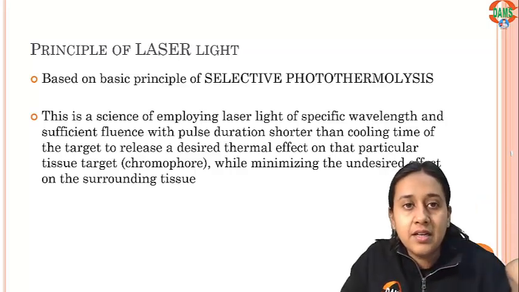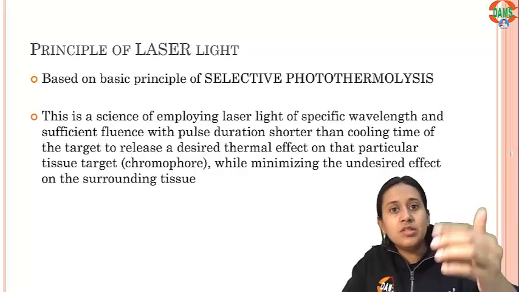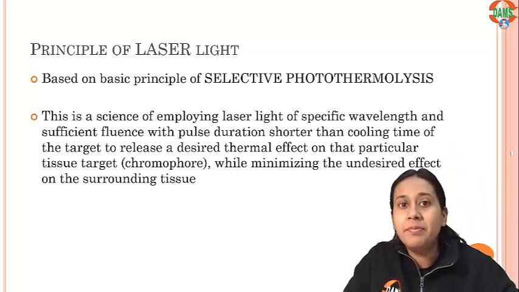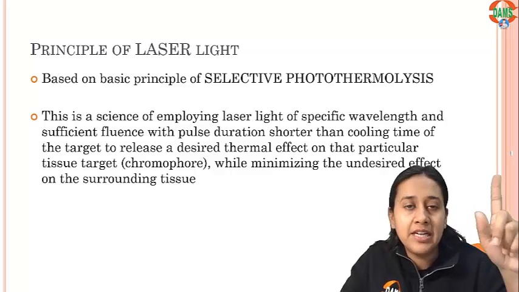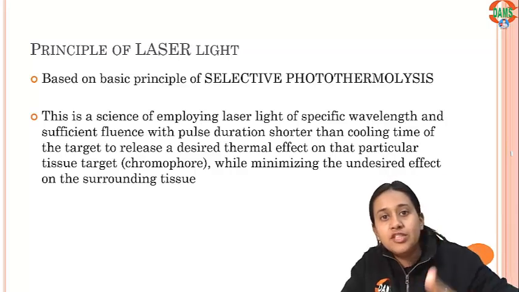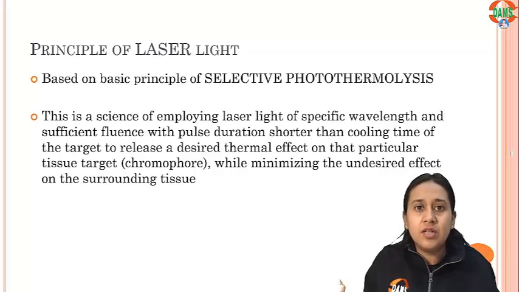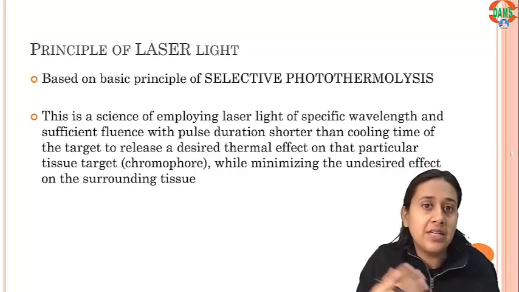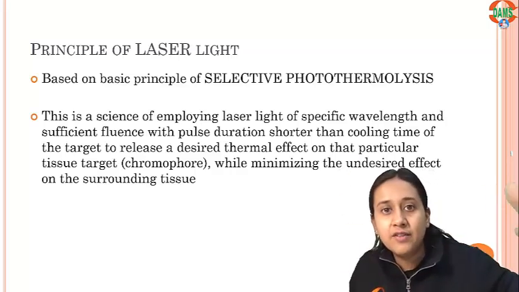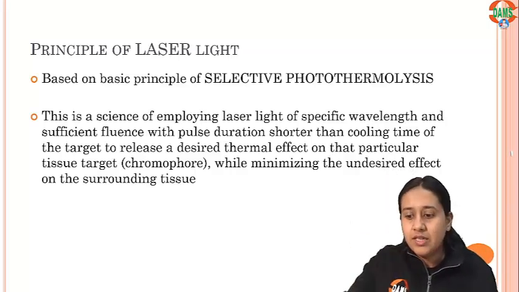For example, for laser hair removal, we actually target the hair follicle or the pigment melanin. We choose a higher wavelength because we know that a higher wavelength will go deeper. You have melanin in your epidermis also, but we don't want that epidermal melanin to be affected. We want something in the hair follicle which is present in the dermis, so we choose a longer wavelength which enters at the level of the dermis. Similarly, in vascular lasers like PDL, we use hemoglobin as a chromophore, and it targets the hemoglobin. For the pigmented lasers, we have a shorter wavelength directed only against the melanin in the epidermis. Like that, all our lasers are working.